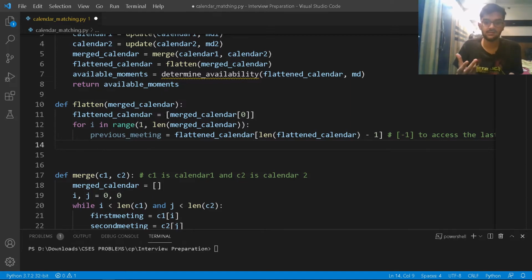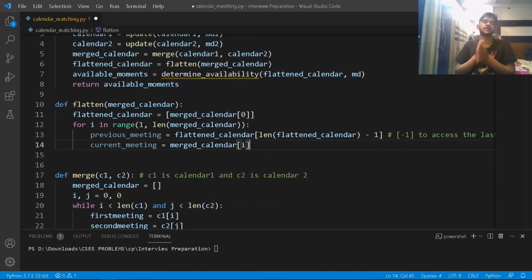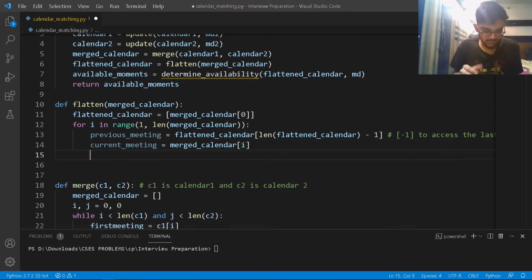So in this case, for flattened calendar, I've written length of flattened calendar -1. Well, you can just write -1 in case of Python. So previous meeting is going to be this much. My current meeting, so current underscore meeting, is going to be merged calendar of I. So this is my current meeting. As simple as that.